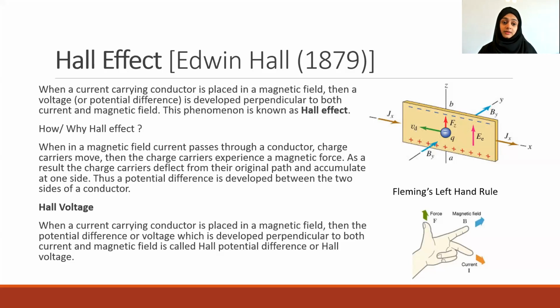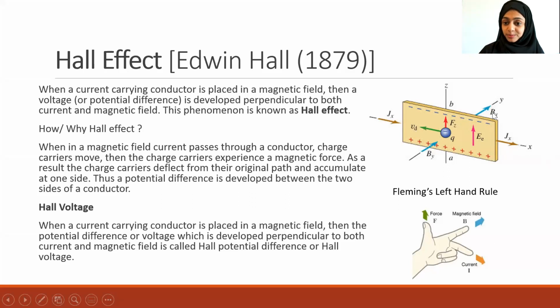Current is a scalar quantity. Even if it has a direction, it is a scalar quantity. Current density is a vector quantity. So when they are representing current along a particular direction, that is in the x direction, we have represented it with current density. Current density will be in the same direction as current, but it is a vector quantity.